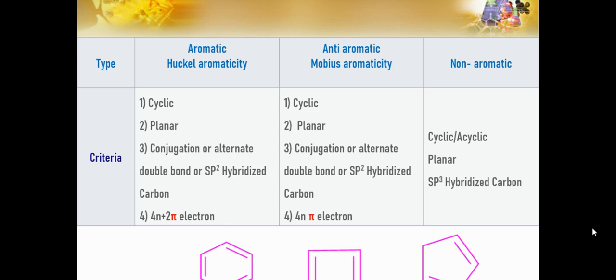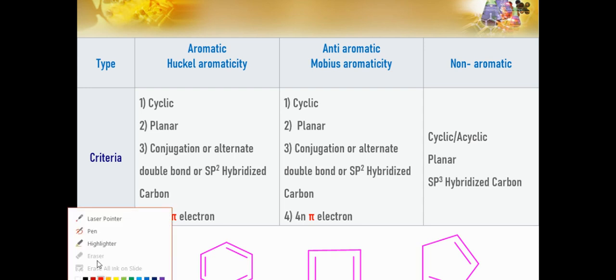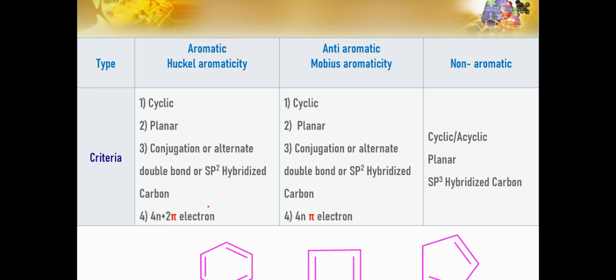In the aromatic compound, it is also known as Huckel aromaticity because the rule was given by Huckel. The compound must follow Huckel's rule. It doesn't mean that any compound having 4n plus 2 pi electrons will be aromatic. Yes, it will be, but apart from that, that particular molecule will also follow these criteria.